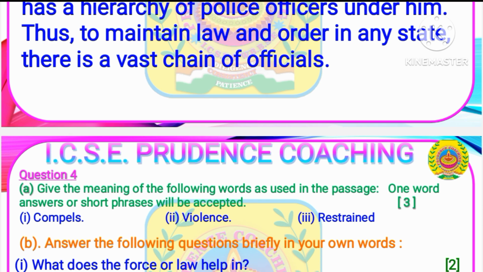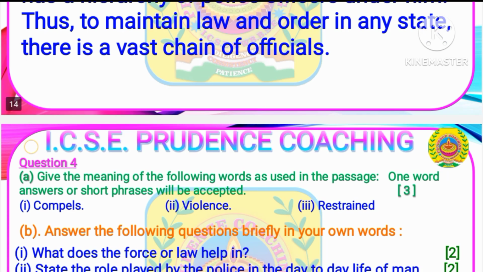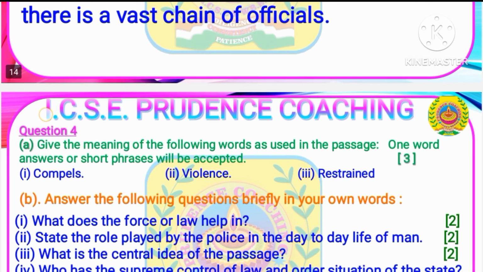Now, the questions are as follows. As I told you, here there will be word meanings that you need to identify. The words will be highlighted so that you can find them easily in the passage. It may happen that in the original question paper of the board, some options or MCQs will be given for choosing the meaning, since 2023. So the first word is compels, the second one is violence, the third one is restraint. You need to just write one word or some phrases to depict the meaning of these words. You'll be awarded 3 marks for writing 3 word meanings.